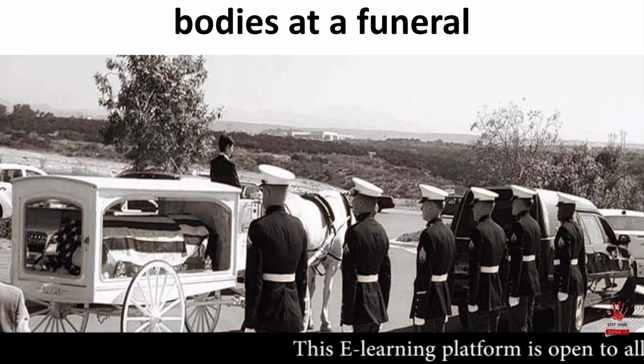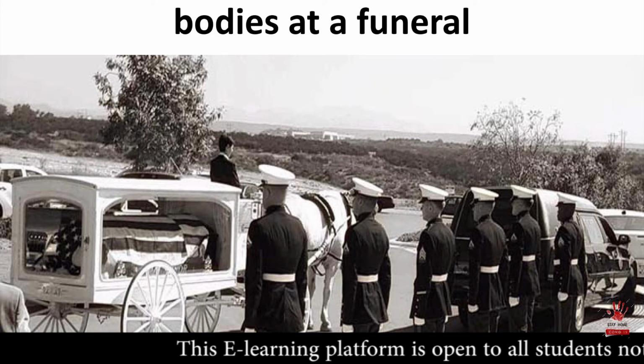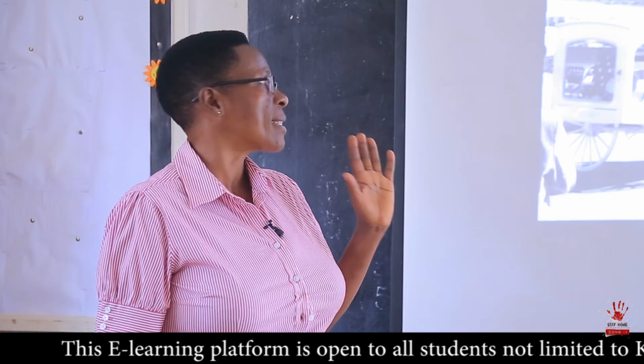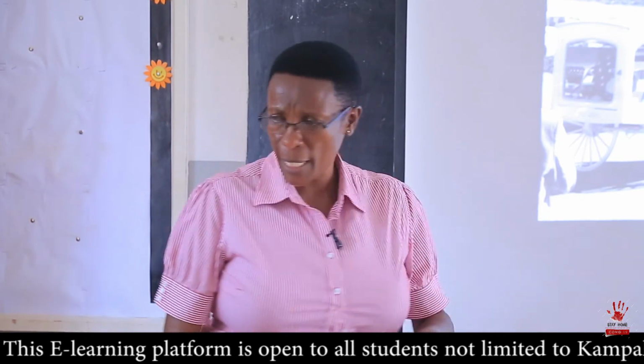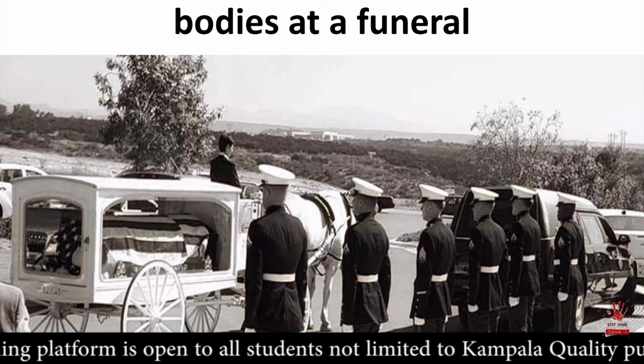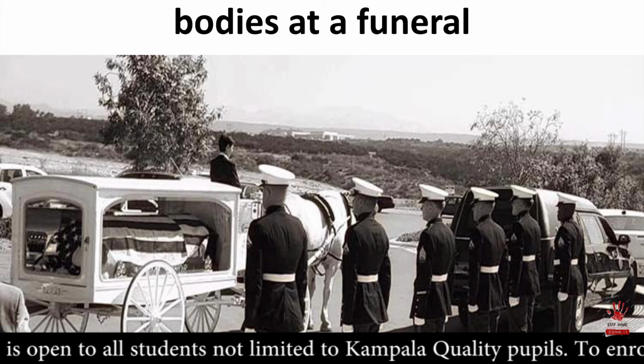Now, look at a hearse. Do you see those people? I told you the people are very smart. They are always smart. You can see. There is even the case where the dead body is here. And these are the people who will carry it, yes?